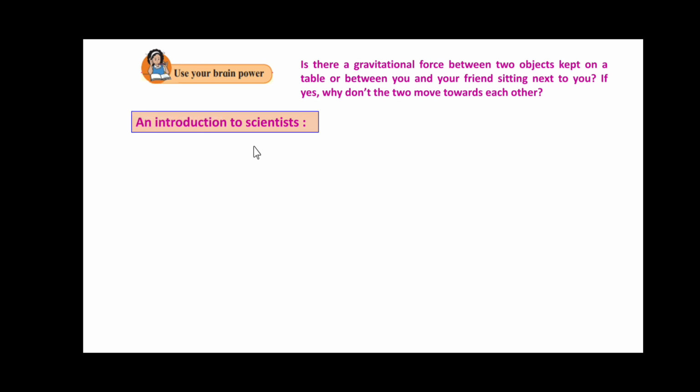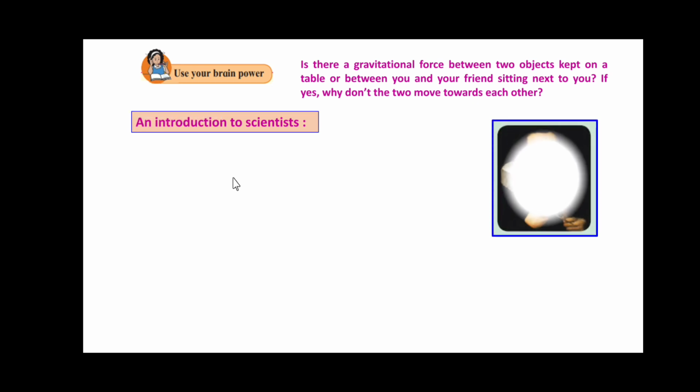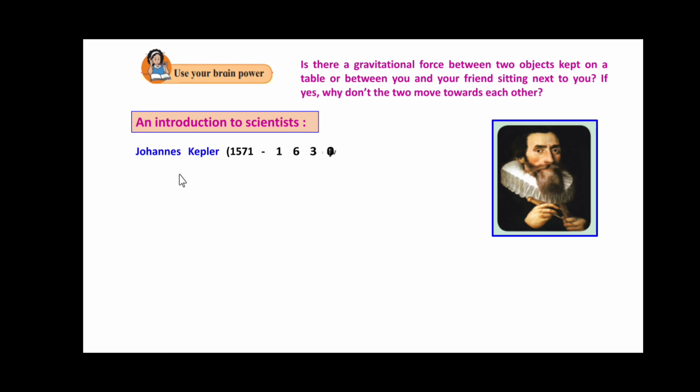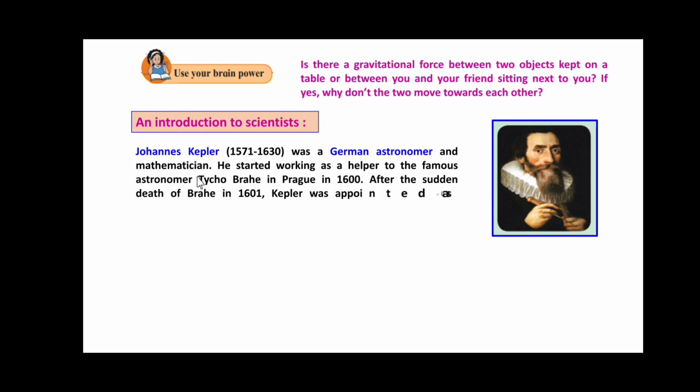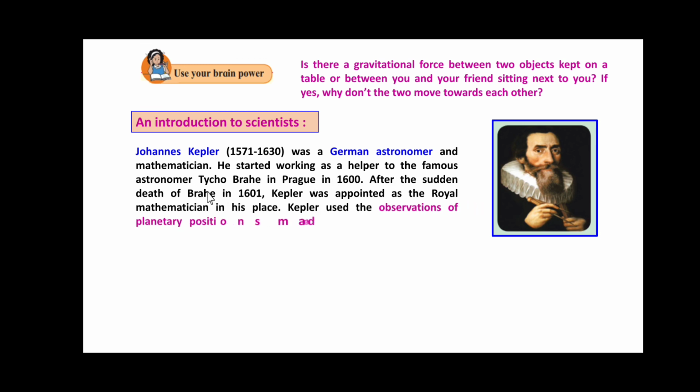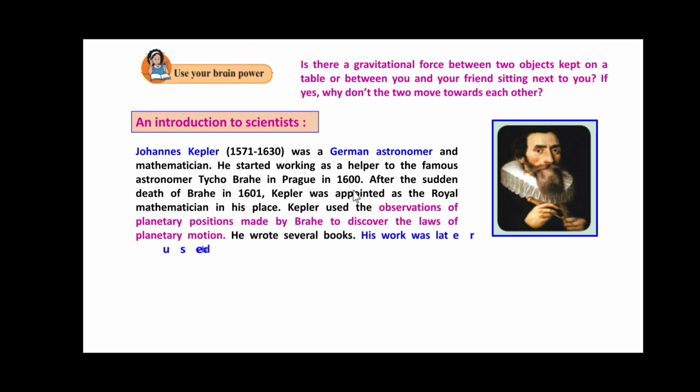An introduction to the scientist. So friends, here Johannes Kepler, who was born in 1571 and passed away in 1630, was a German astronomer and mathematician. He started working as a helper to the famous astronomer Tycho Brahe in Prague in 1600.